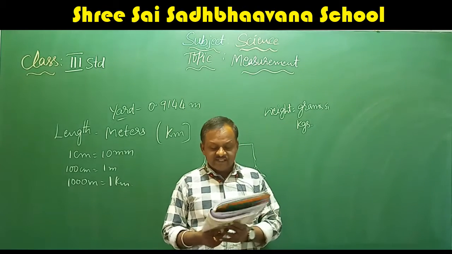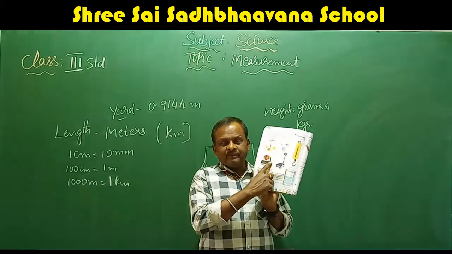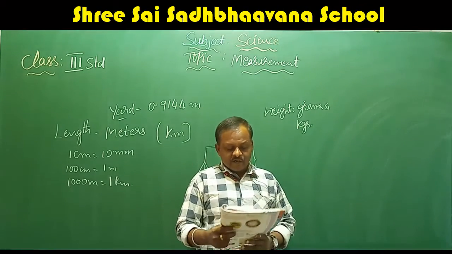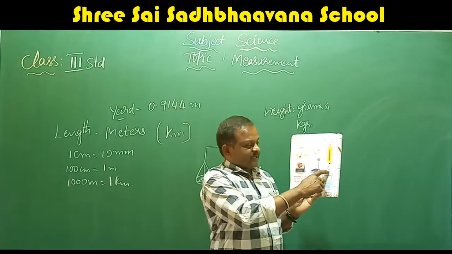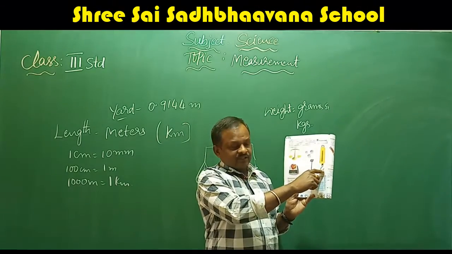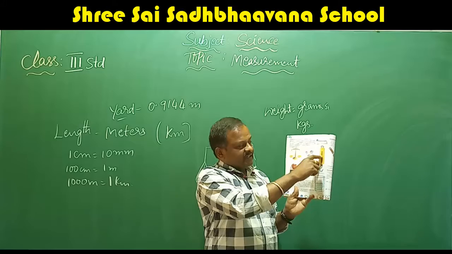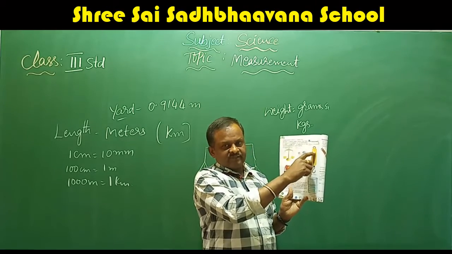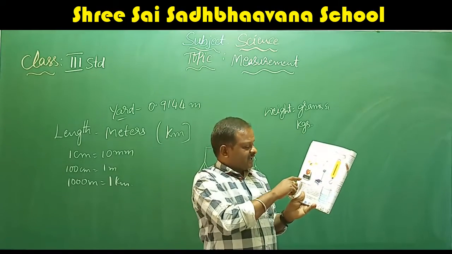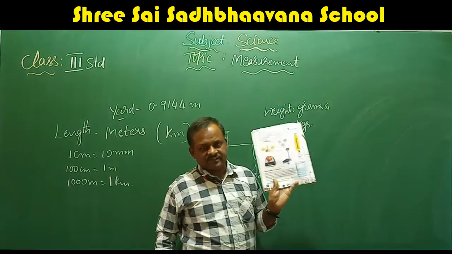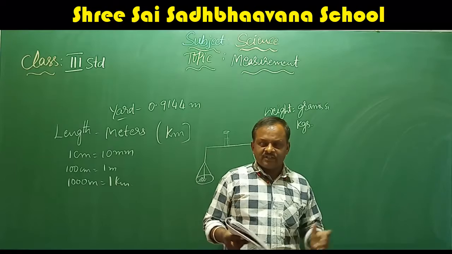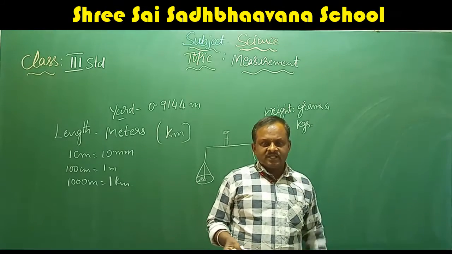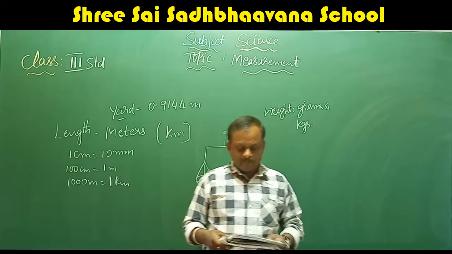Okay, here they have given the items which are used for measuring weights. First one is common balance and weights. This is a spring balance. If you hang anything here, it will show the weight in these digits. And these two are electronic balances. If you keep items on them, it will show digitally. This much is the weight.